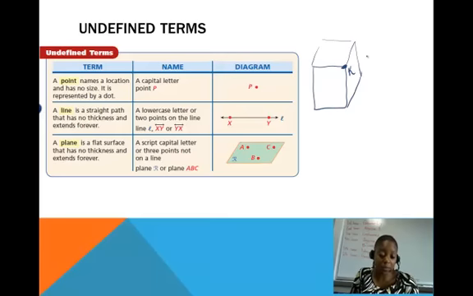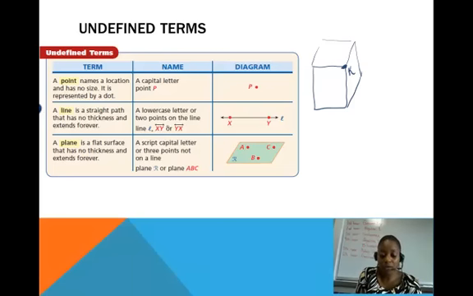Our next undefined term is a line, and it's just a straight path that has no thickness and that extends forever in both directions. So you can name a line in a couple different ways. You can name a line with a lowercase letter. Here they have a lowercase l. Or you can name a line with 2 points on the line, so XY or YX. You just need to name any of those 2 points.